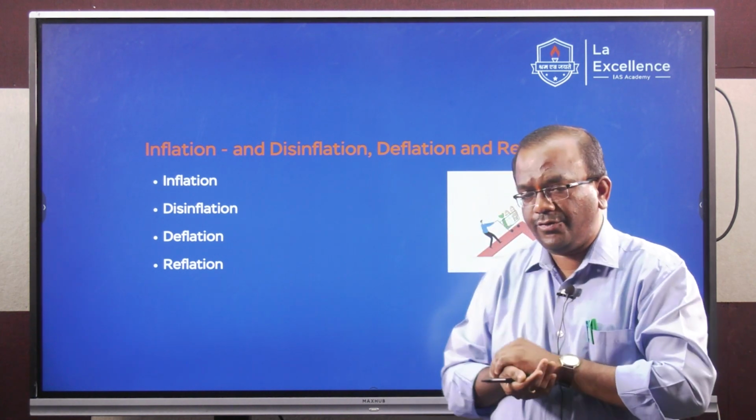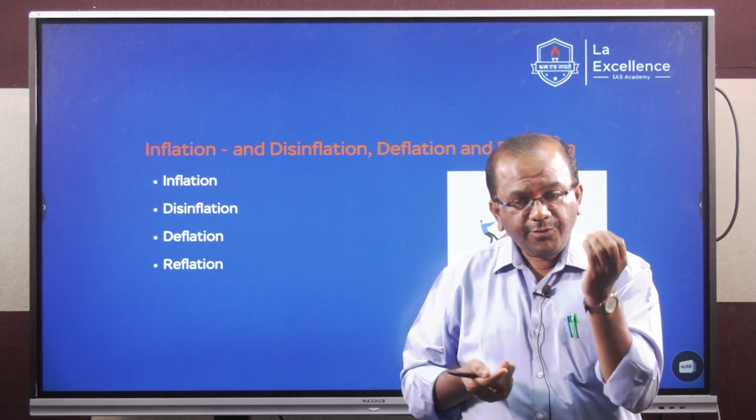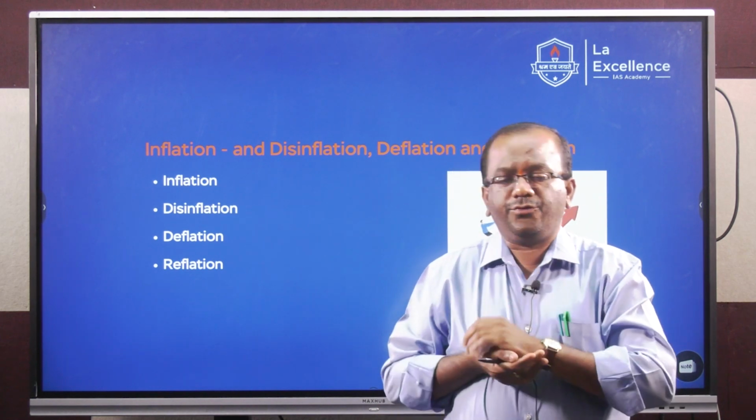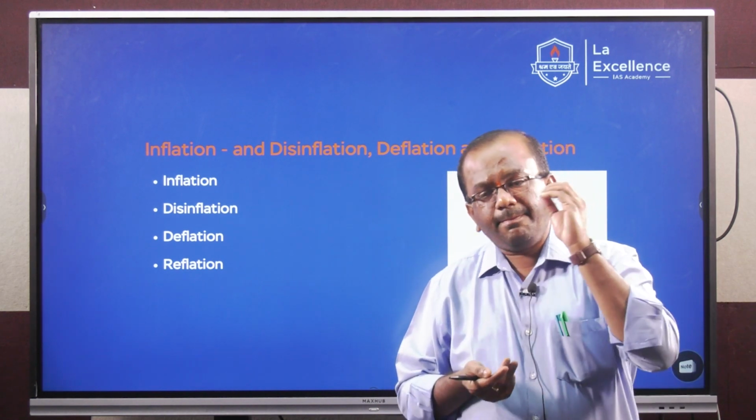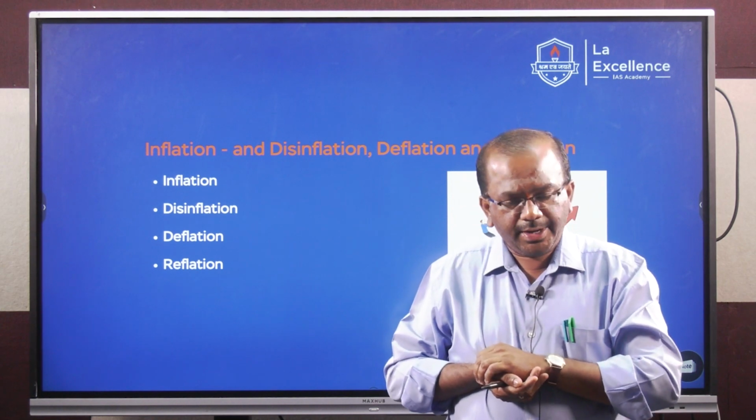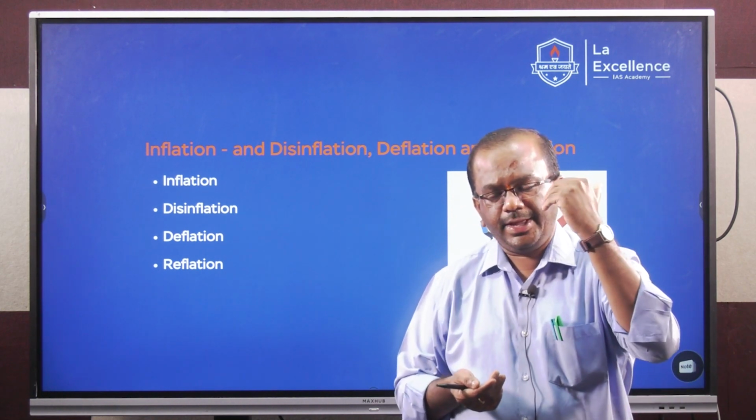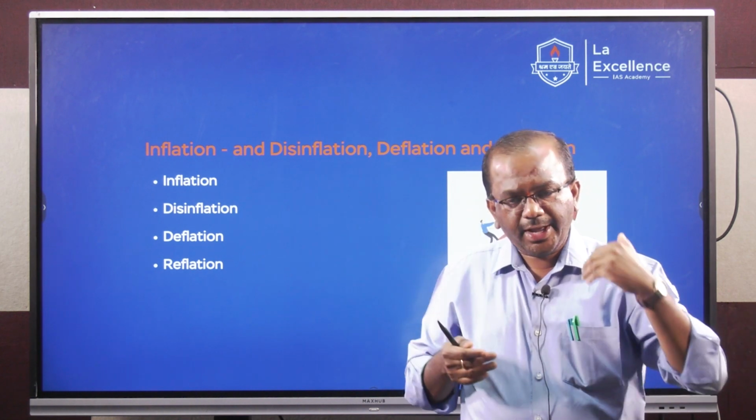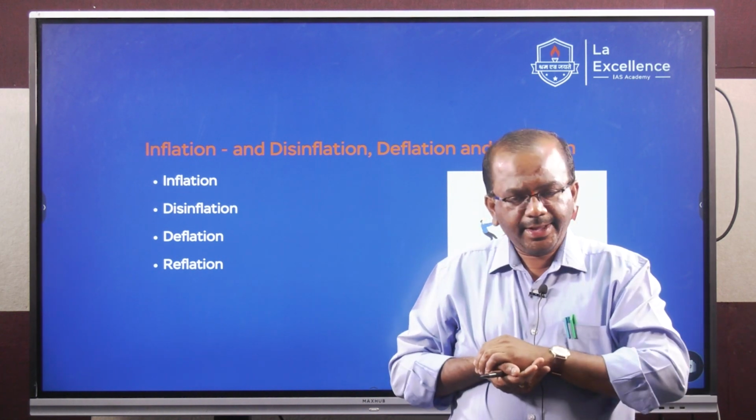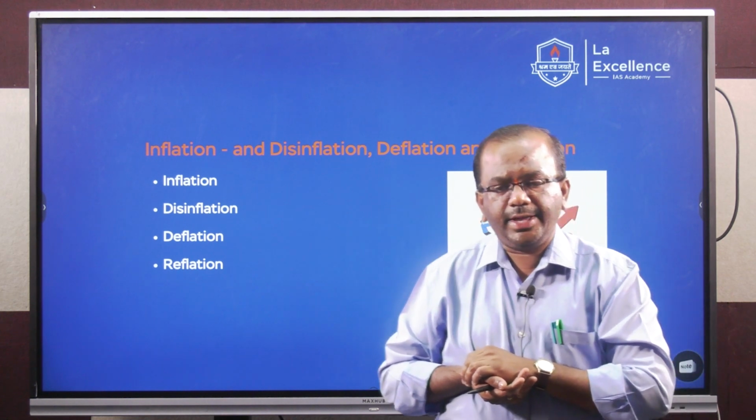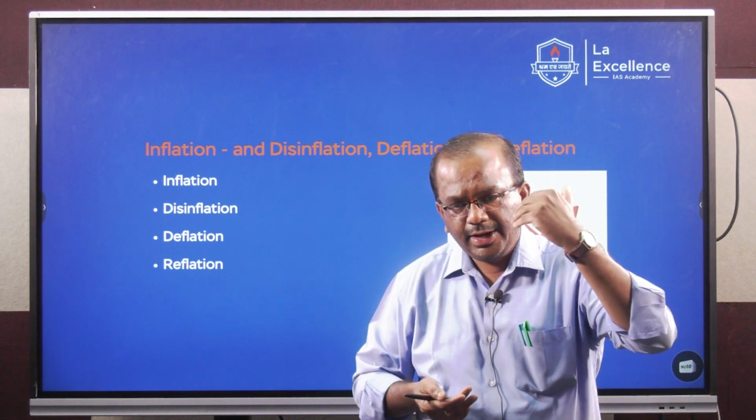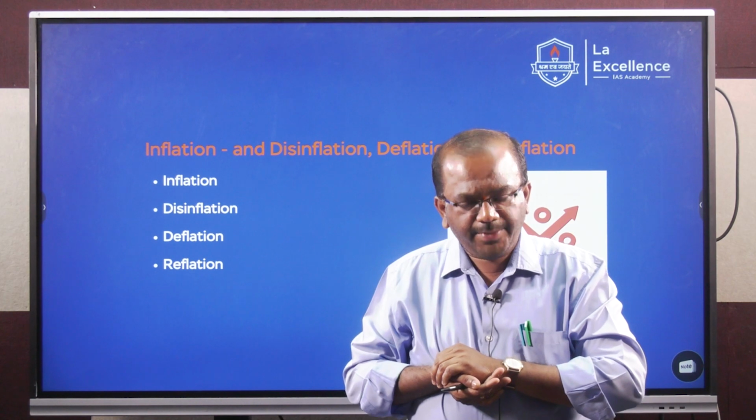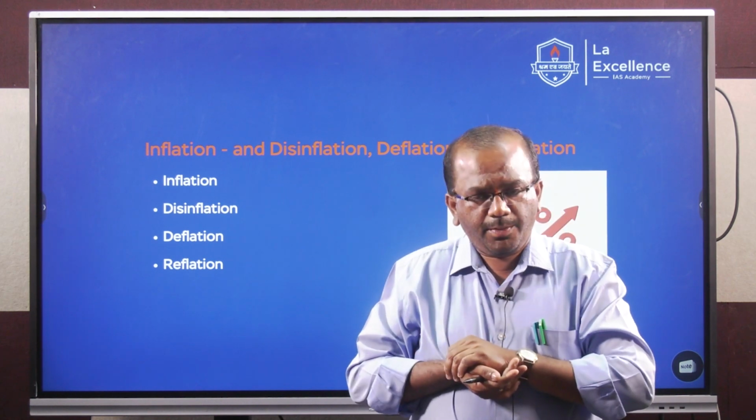Then students, reflation. What is reflation? Reflation, just like your disinflation, is also a macroeconomic policy of the government to inflate the economy. That is, when there is a price slump, when there is an economic slump in a nation, the governments usually resort to what is called a reflationary macroeconomic policy. What is reflationary macroeconomic policy?